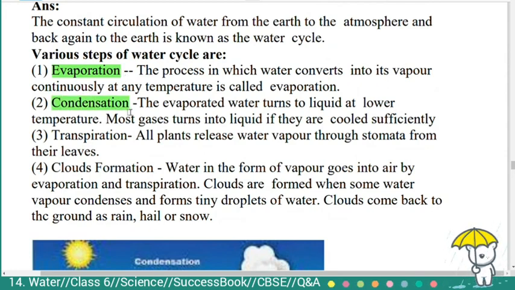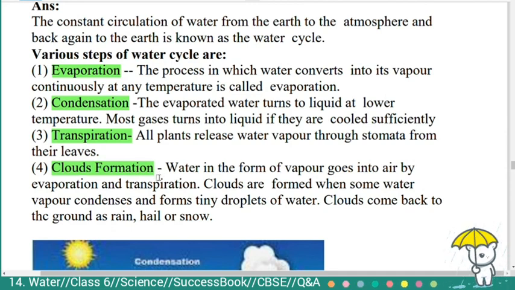Condensation, the evaporated water turns to liquid at lower temperature. Most gases turn into liquid if they are cooled sufficiently. Third, transpiration. All plants release water vapor through stomata from their leaves. Fourth, cloud formation.